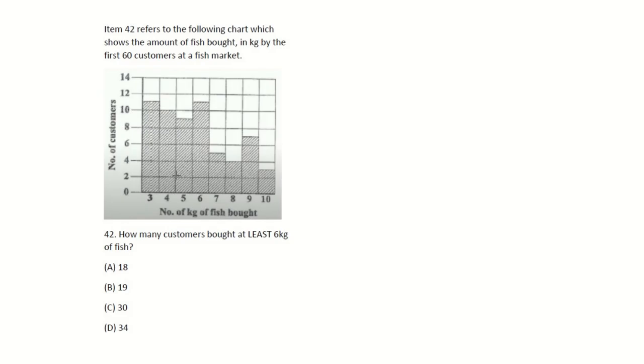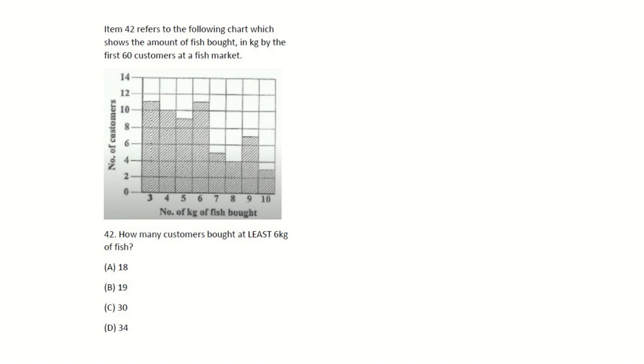So this is 11, this is 9, this is 10, and this is 11. So when you add all of that up, hold on, sorry, I'm looking at less than. My bad, this is incorrect.